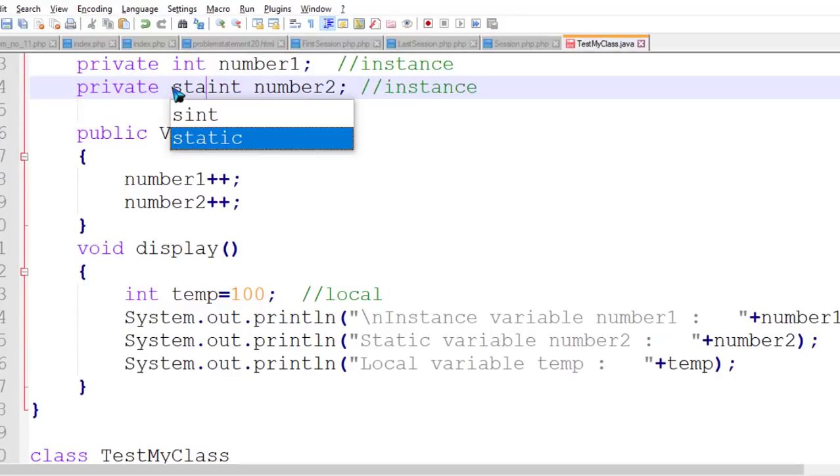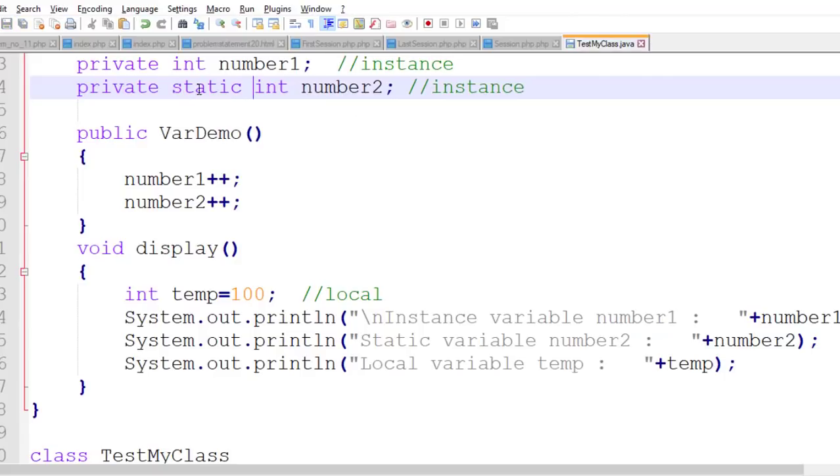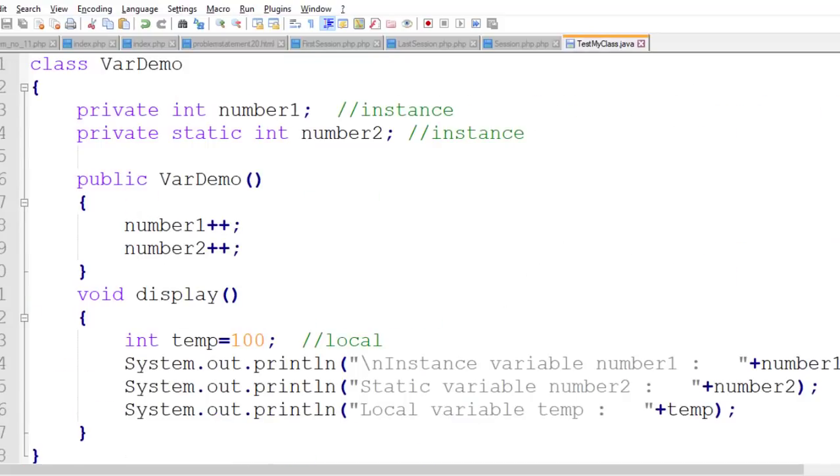And if you go with the static, then static variables are not assigned inside the instance space, that means in the object. They are separately allocated, and that's why it is shared. So in that case the size of this class is only for non-static variables, not for static, only 4 bytes. For object 2 same thing, again 4 bytes, because for object 2 only one non-static variable is available, number 1, and it is 4 bytes.